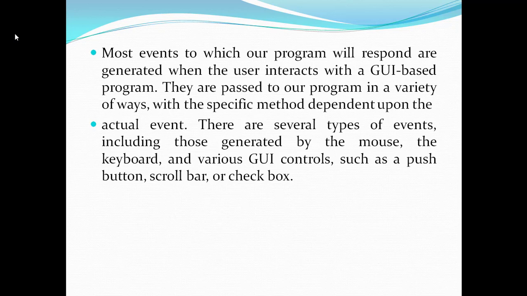They are passed to our program in a variety of ways, with the specific method dependent upon the actual event. There are several types of events, including those generated by the mouse, the keyboard, and the various GUI controls such as push button, scroll bar, or checkbox. These can generate the events.